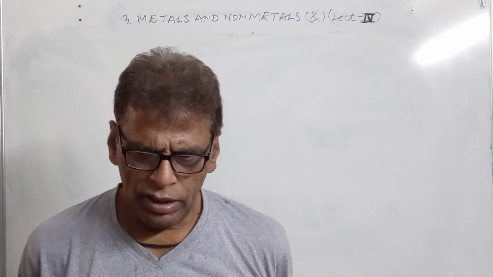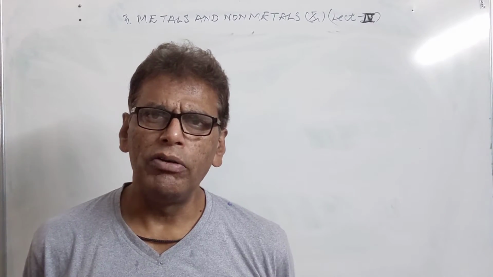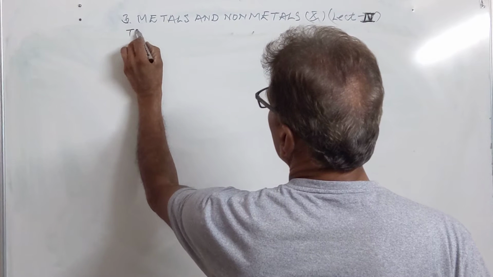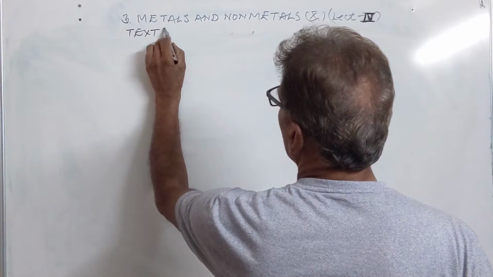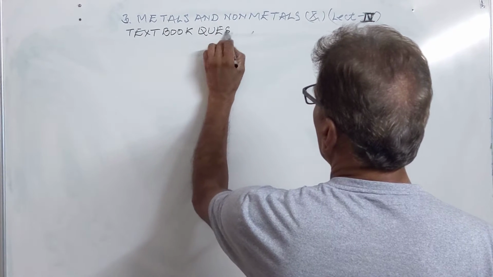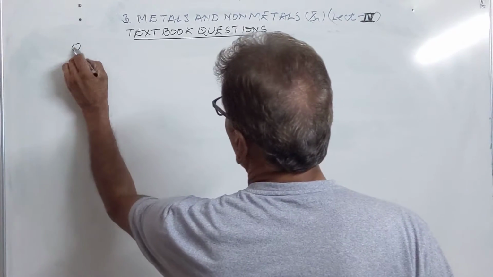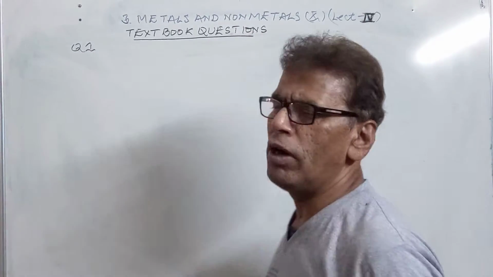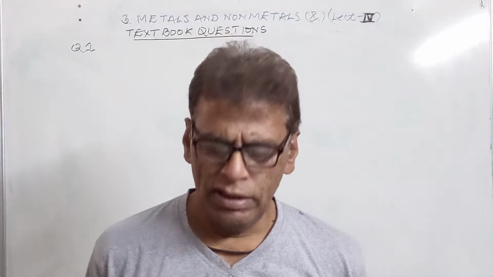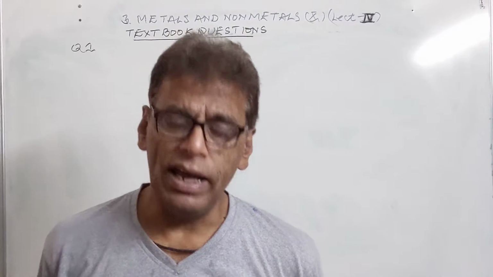We are continuing with the third unit of 10th class, that is metals and non-metals. Now we are doing textbook questions. Question number 1 is name one liquid metal. So we have three liquid metals. They are mercury, cesium, and one more metal we are having in the liquid state, that is gallium.